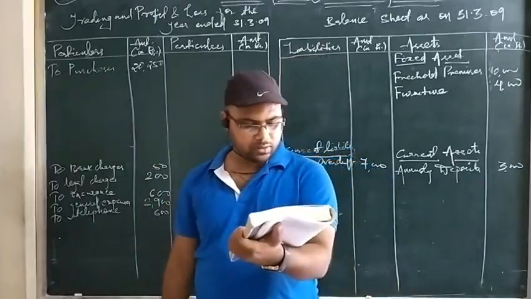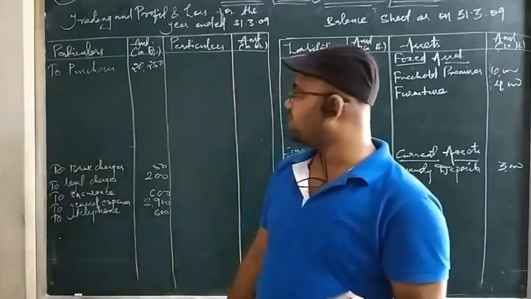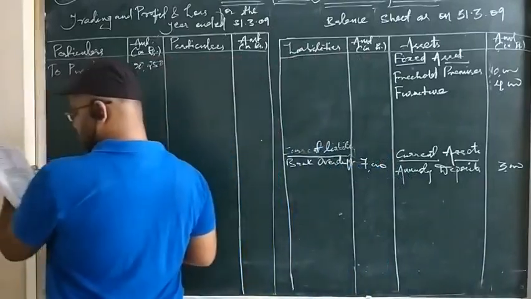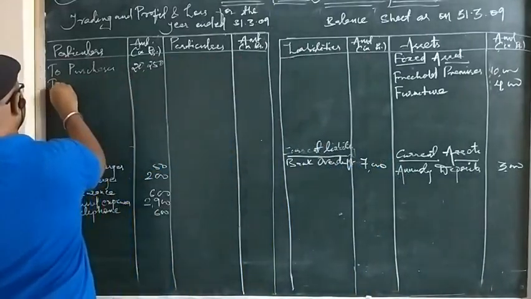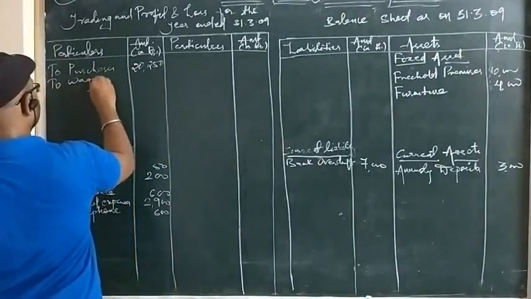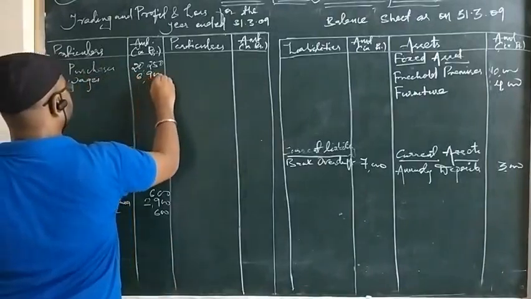Then after that we are having wages. Wages is a direct expense paid to the worker. So wages is of 6,900. To wages, 6,900.